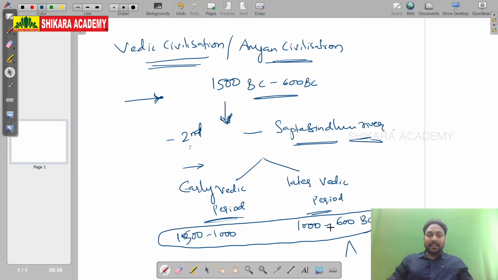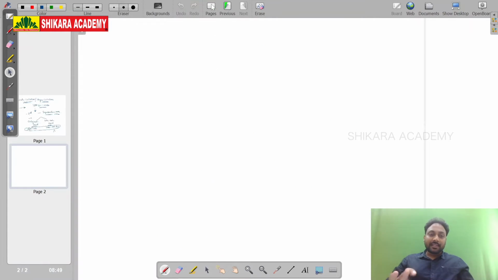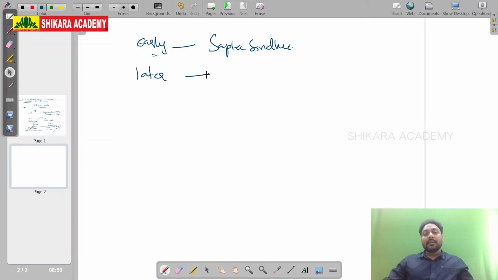1000 to 600 BC. Okay, this is two phases of the Aryan civilization. In the early Vedic period, the civilization was in the Sapta Sindhu region, and slowly by the later Vedic period, the center of the civilization shifted to the Ganga basin.